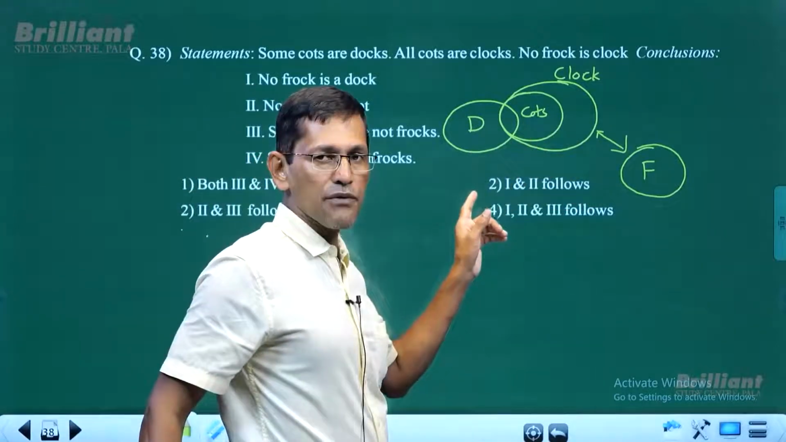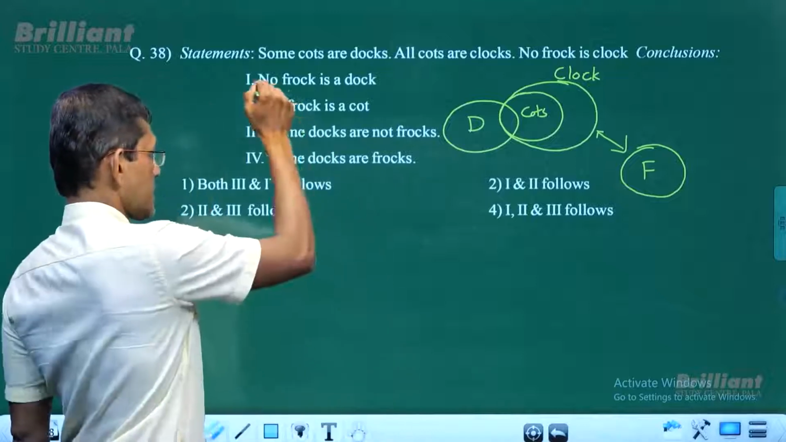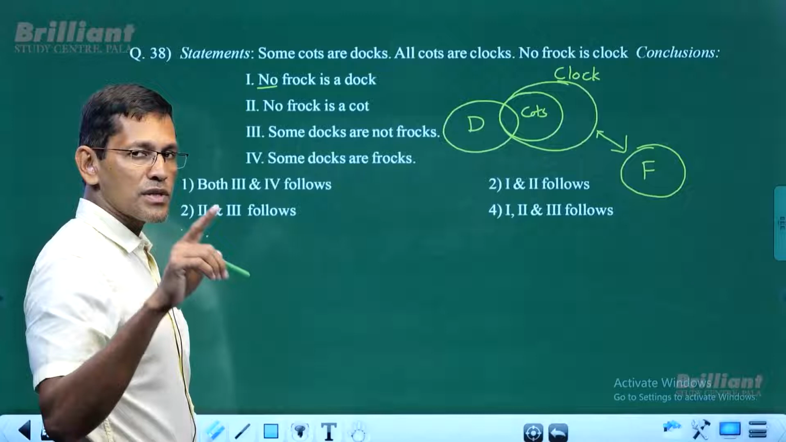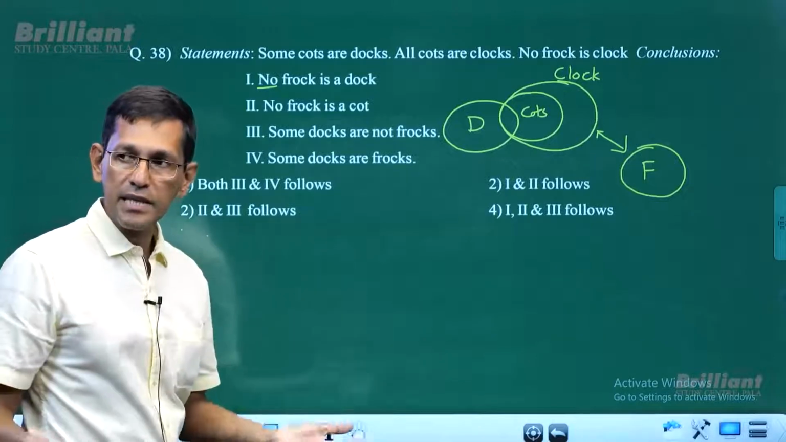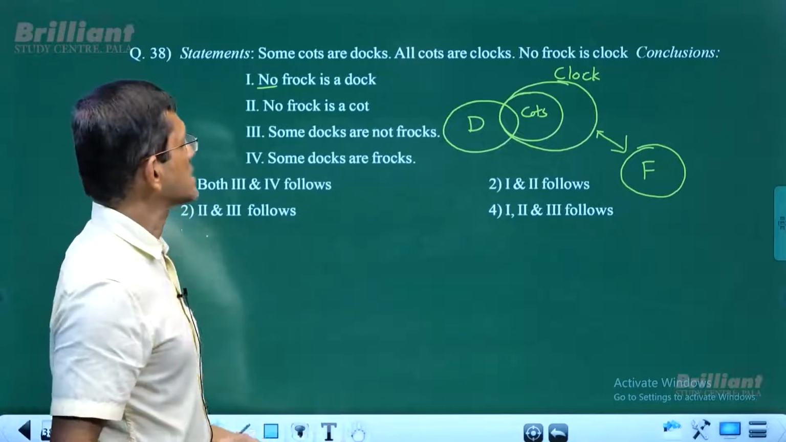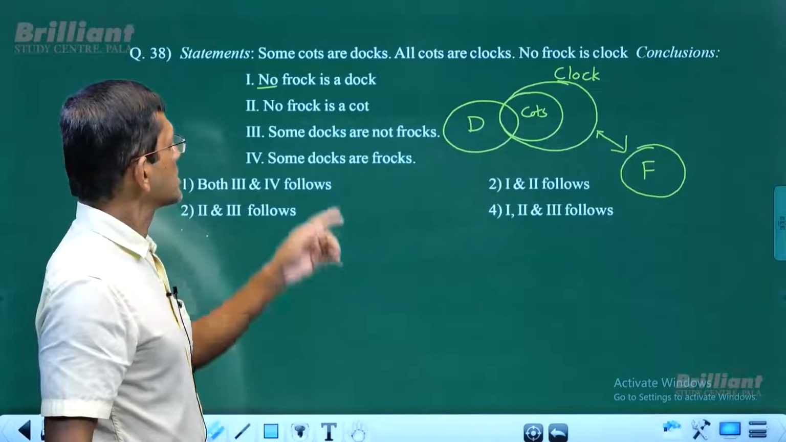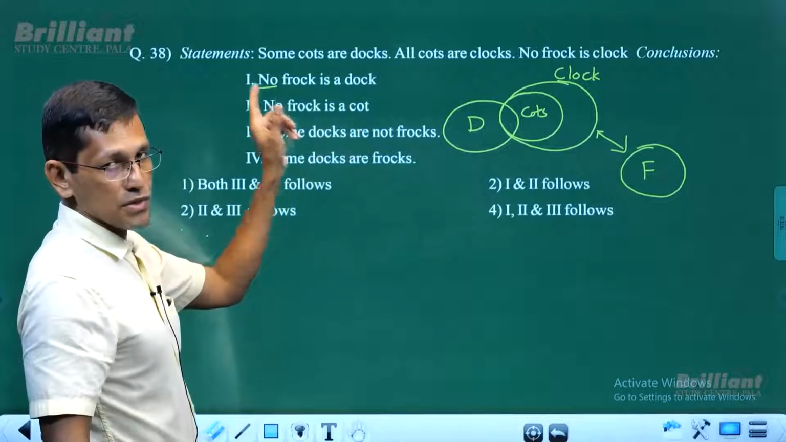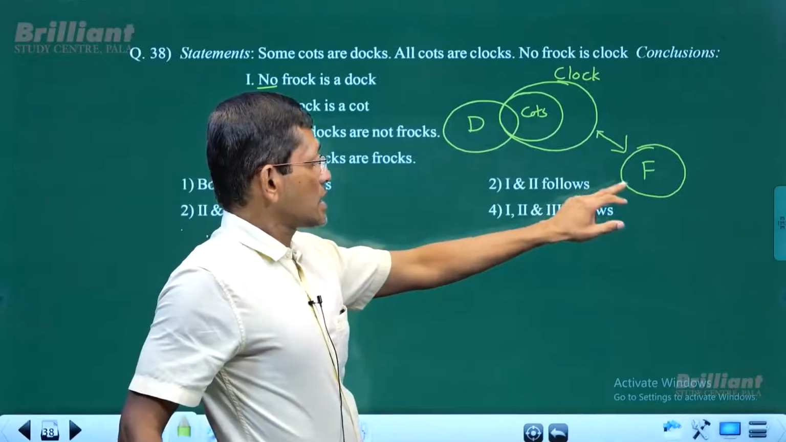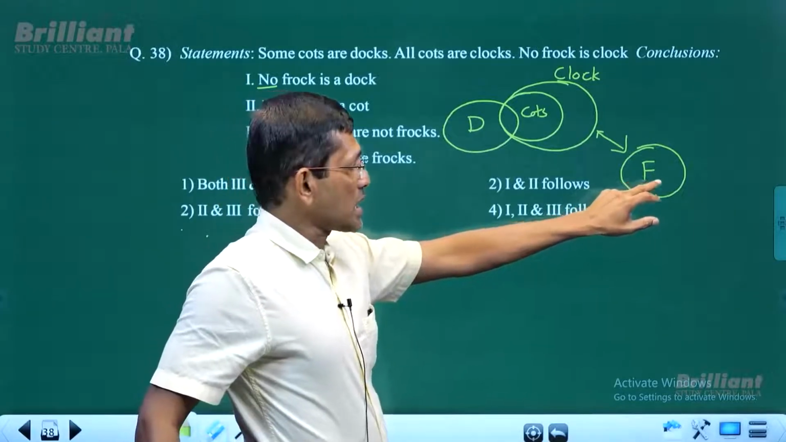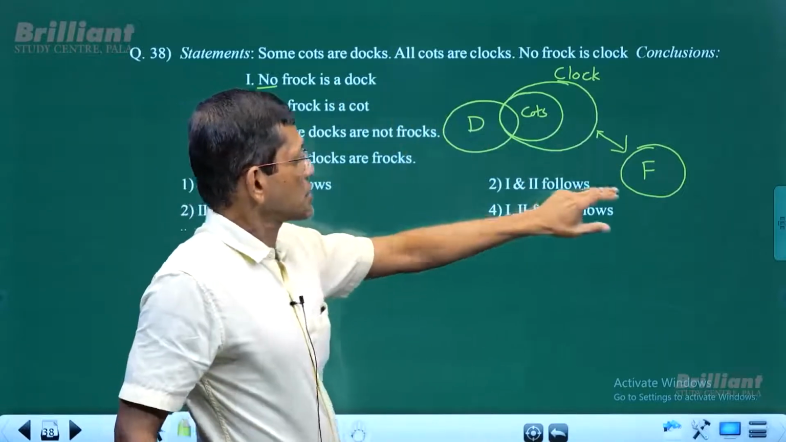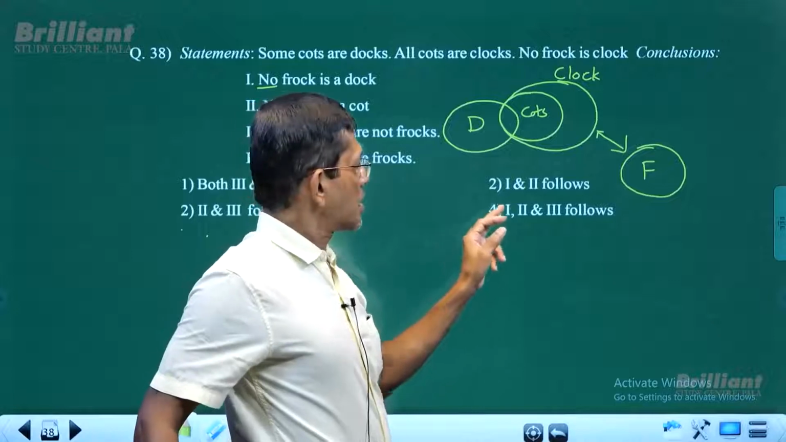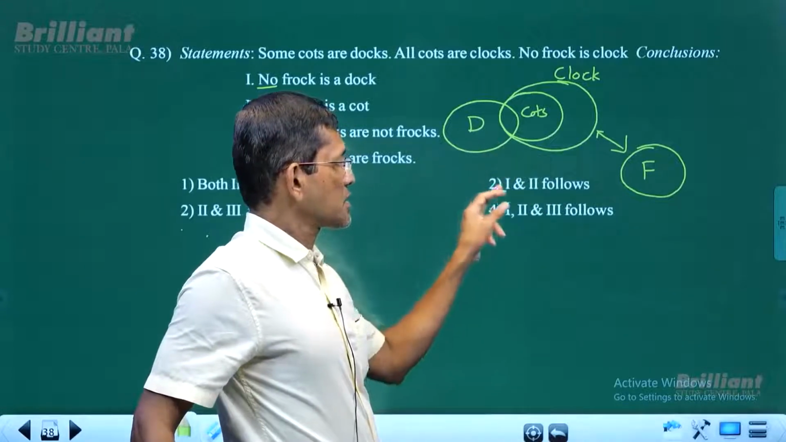That's correct. However, this is negative. If a negative conclusion is valid, what do you have to do? You have to negate it, right? So when you negate it, what do you get? Some frogs are dogs. When you draw a new diagram with the negated conclusion, some frogs must be intersecting with the dogs, right?